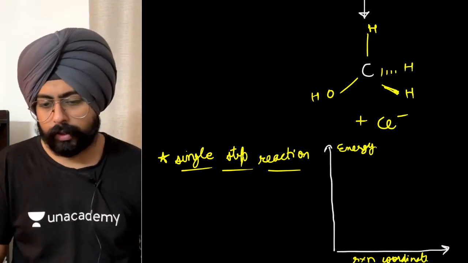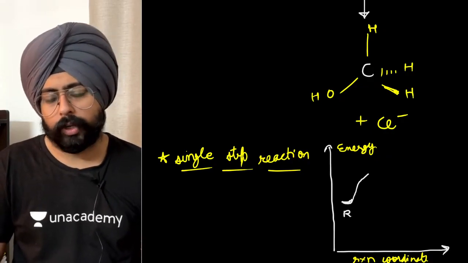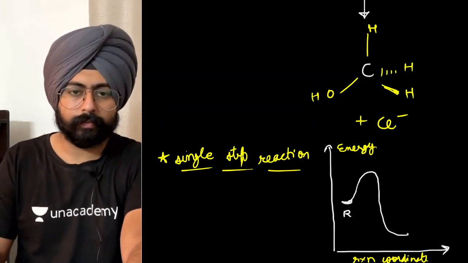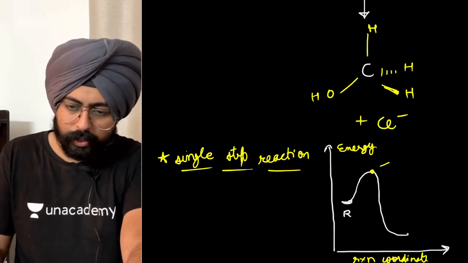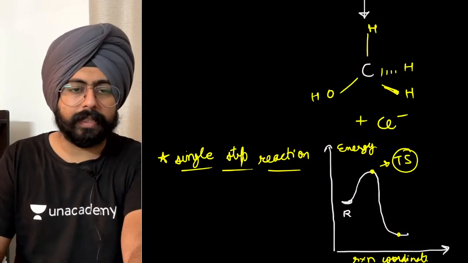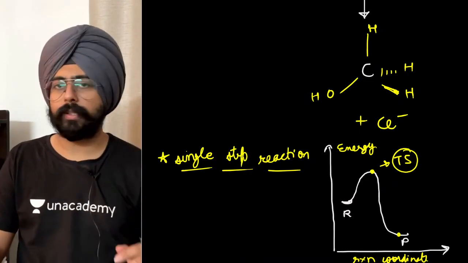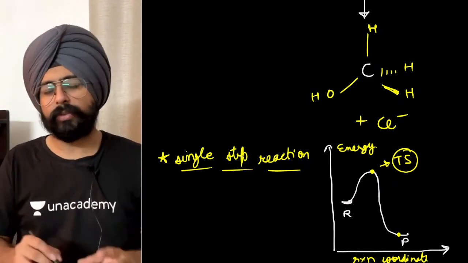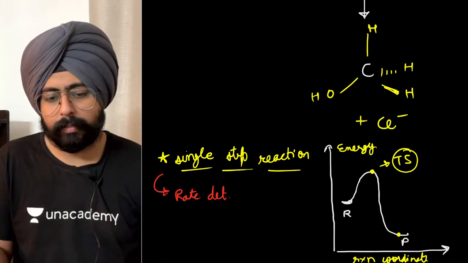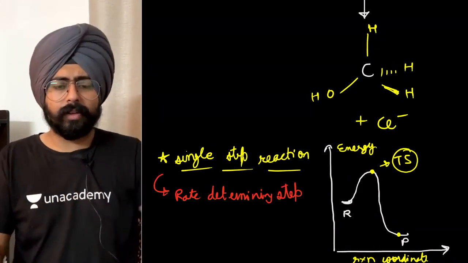Okay. So you start with the reactant. This is where the reactant is. I'll mark it with R. You give it some energy so that it reaches the transition state and then you come back to the products. So this particular point is where your transition state exists, and this finally is your product. Reactant, transition state and product. That's it. So there's only one single step over here, and therefore this single step definitely is the rate determining step. Isn't it? There's just one step, so that is why it has to be the rate determining step.